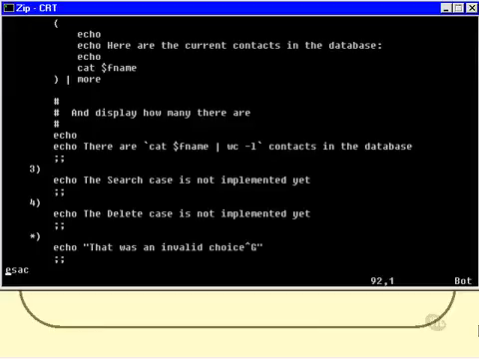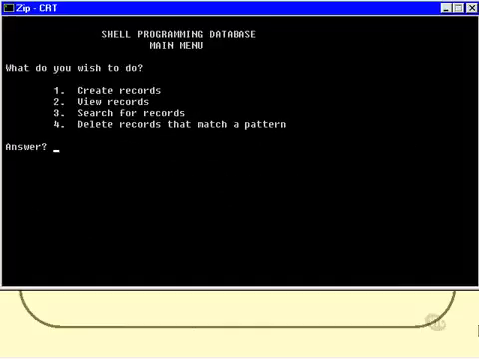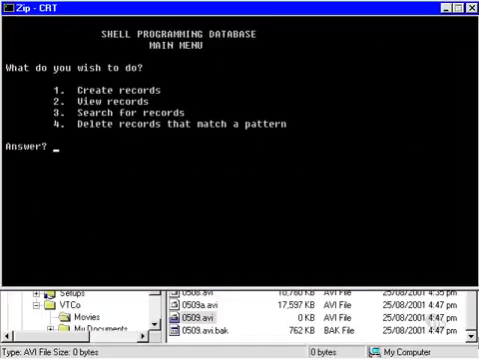So let's see what that looks like when that runs. Okay, so we'll run this, and so there's my main menu now. Notice that I had done a clear at the beginning of the displaying of the menu, which causes the screen to be cleared before the menu is displayed, which I guess just makes it look a little neater. And then the first thing I can do, I guess, is view the records.